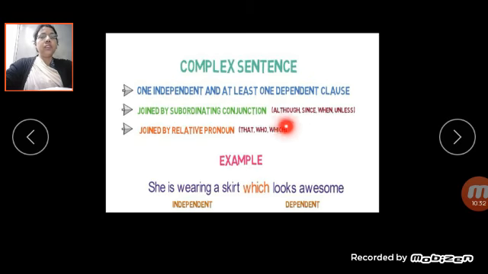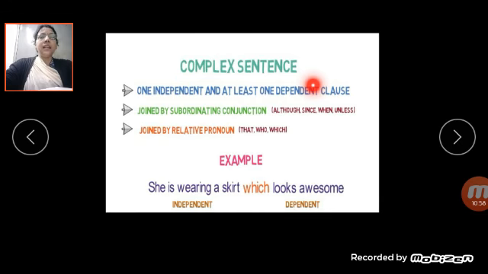Instead of which, if although, since, when, unless, because is used, that is a subordinating conjunction. Because these clauses are joined with the word which, that is the relative pronoun. So "she is wearing a skirt" is the independent clause and "looks awesome" is the dependent clause.